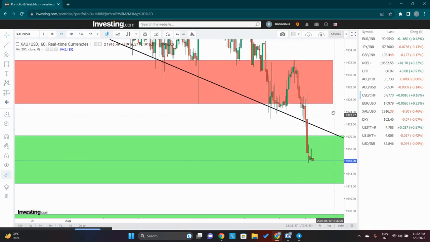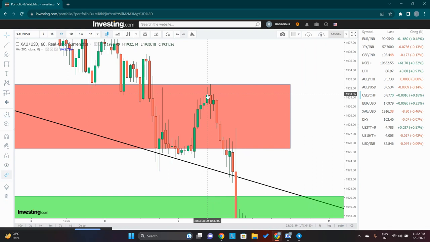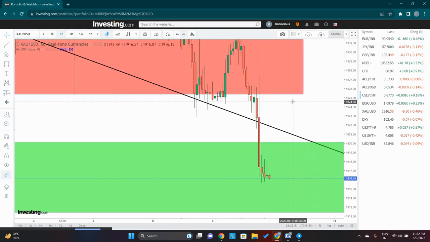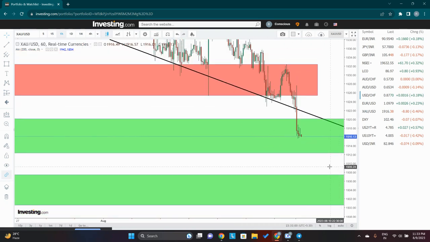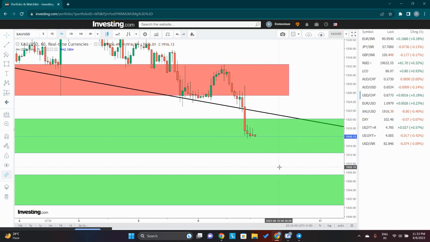In the morning itself, gold was somewhere around this level, had come here, and exactly somewhere around here I gave my sell call. For almost 6 hours, see here, 1 2 3 4 5 6. After 6 hours, gold decided to give a breakdown. In the evening session, I was expecting a reversal somewhere over here, at the 1920 level. It did give a good bounce, but then immediately further selling came, which I was not expecting, closing below this level. So that was a negative sign.